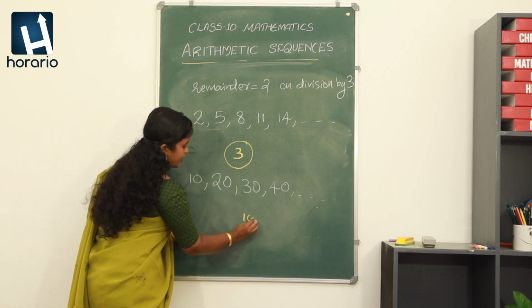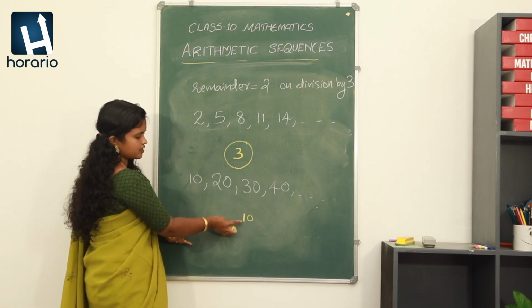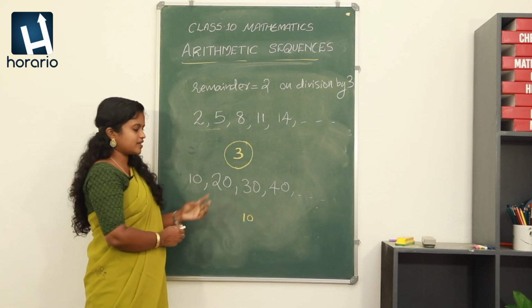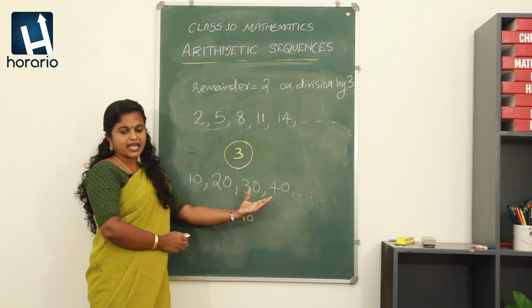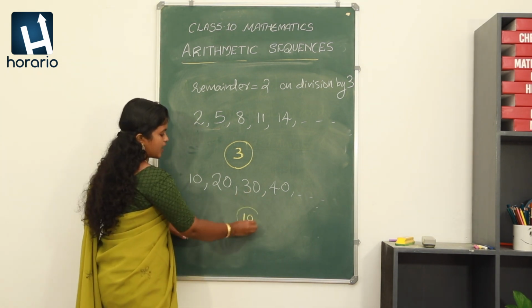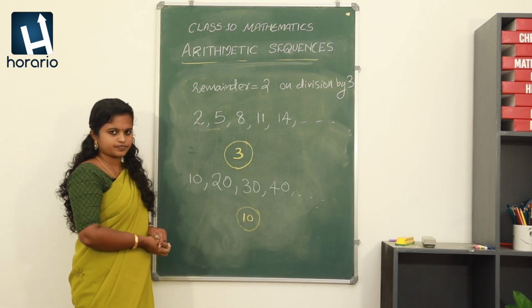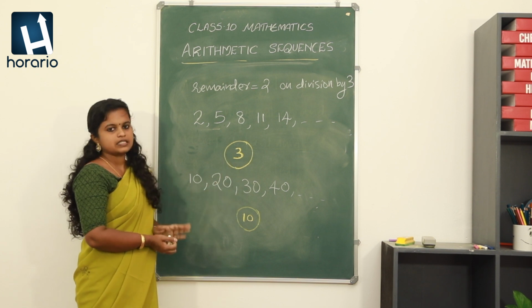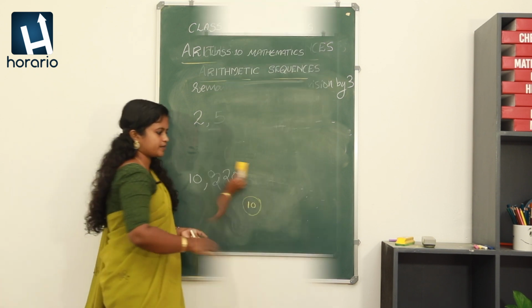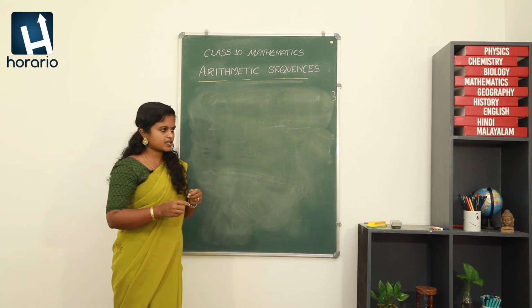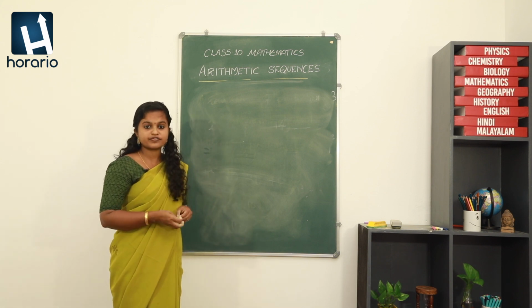It is 10. Okay, then 30 minus 20 again 10. 40 minus 30 again 10. So again you can see that there is a common difference between any two consecutive terms. So again that can be called an arithmetic sequence. Okay, and the common difference here is 10. For the previous sequence the common difference is 3. Fine.